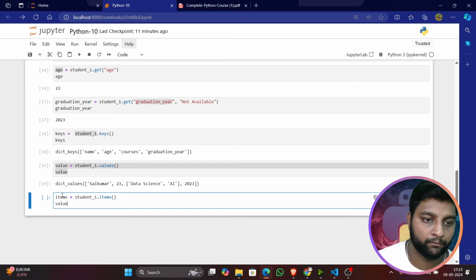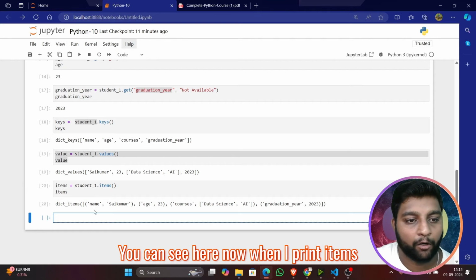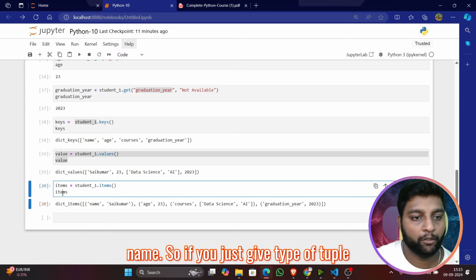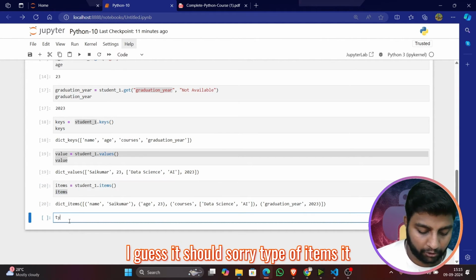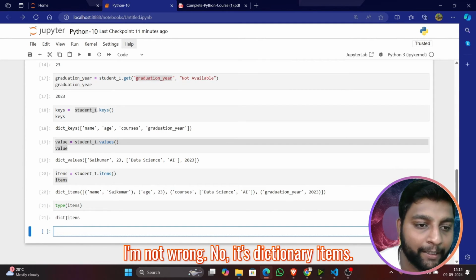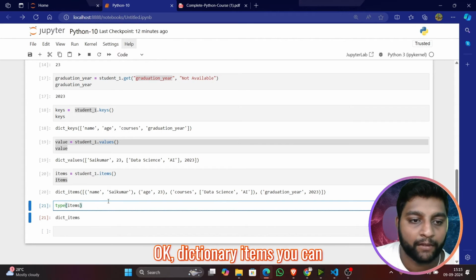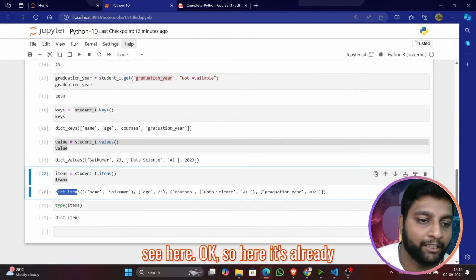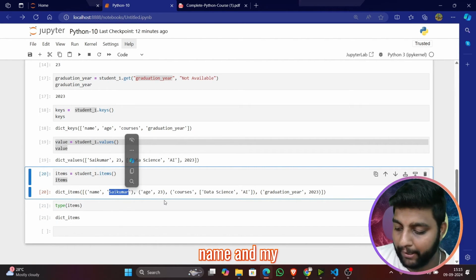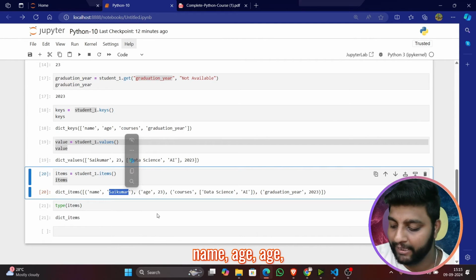Items. You can see now when I print items, it is giving a kind of tuple format. If you just give type of items, I guess it should come as tuple, if I'm not wrong. No, it's dict items. Okay, dictionary items. You can see here it's already mentioned dict items. Name, age, course is mentioned.